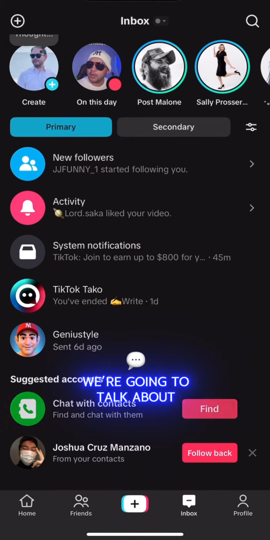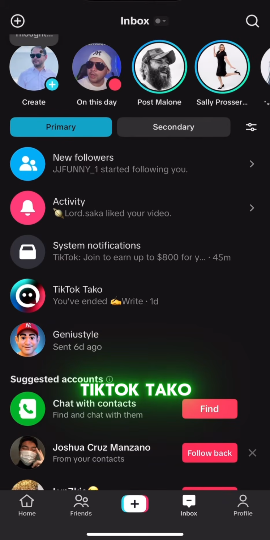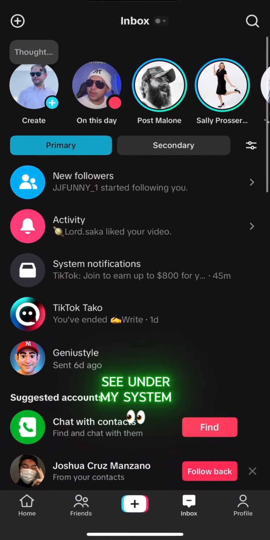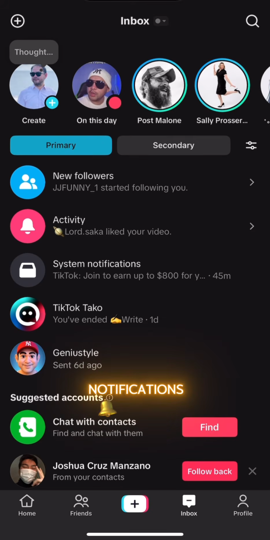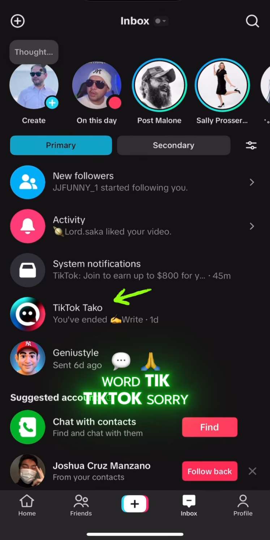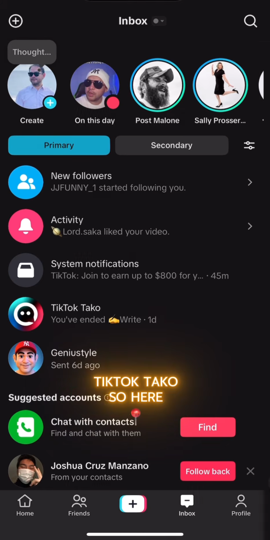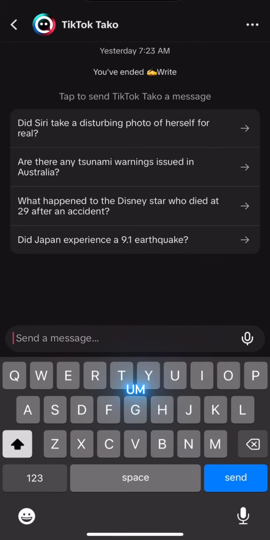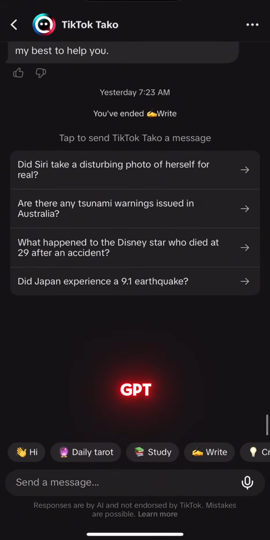We're going to talk about TikTok Tako. As you can see under my system notifications, you can see the word TikTok Tako. Here you can actually talk to TikTok Tako, which is basically like ChatGPT. This is only an AI text base.